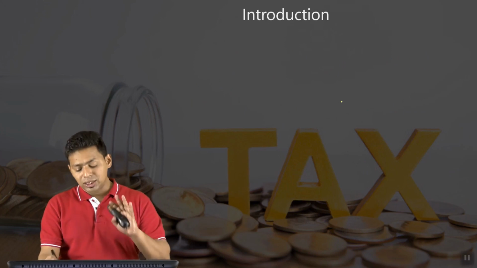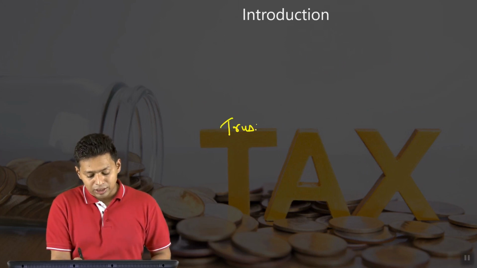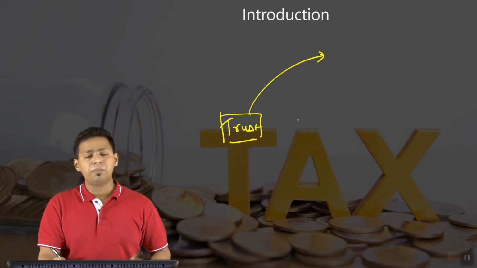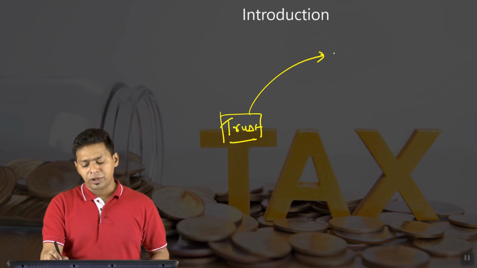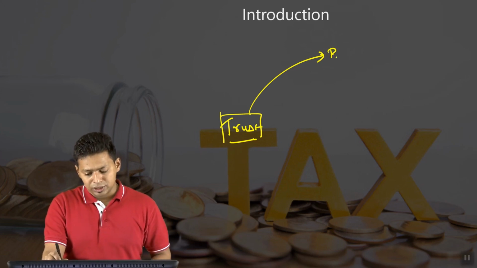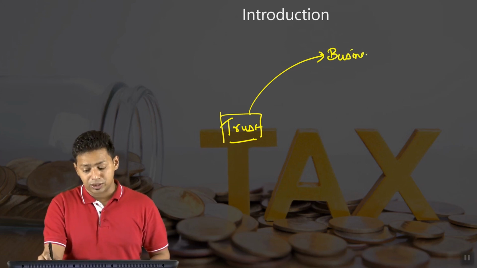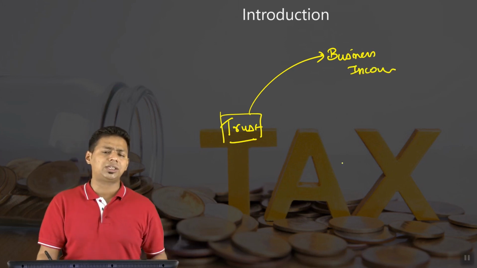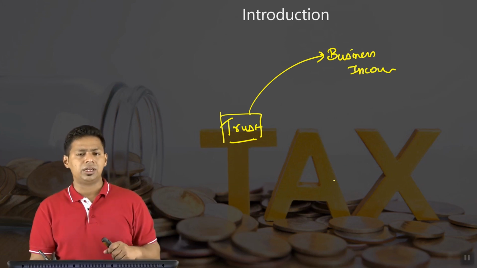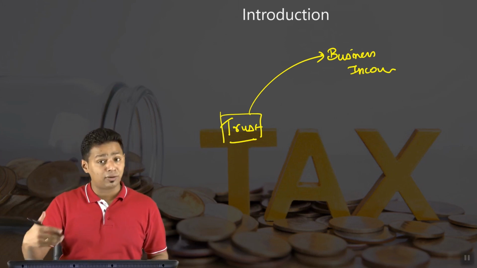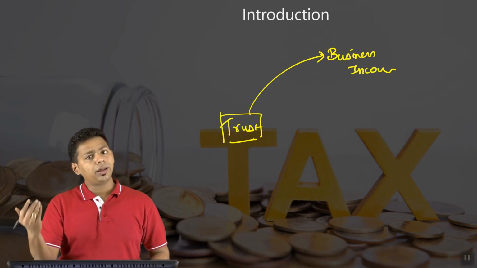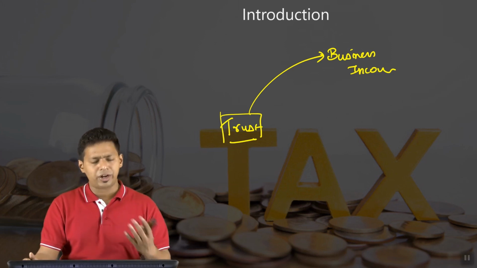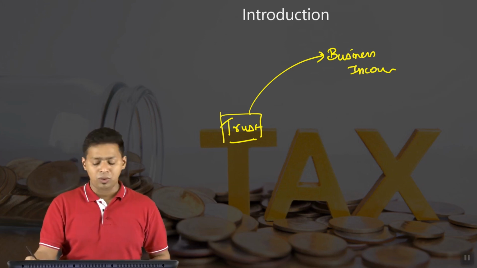Now, so far as the trust is concerned, the major time and energy we are going to spend is to understand a few important aspects. One of them is the business income of the charitable trust. Sir, can a charitable trust have business income? Yes, a charitable trust can sell t-shirts and earn business income. A charitable trust can sell food or water bottles and earn income. So yes, business income can be there. The treatment, conditions, all that we are going to learn.